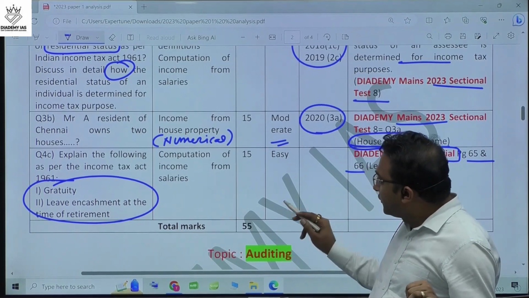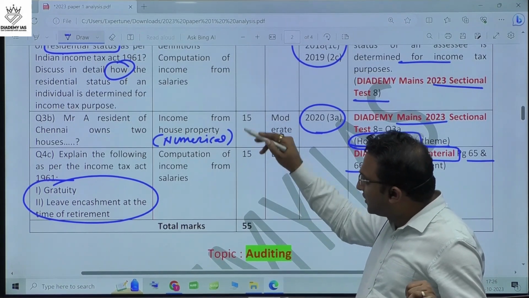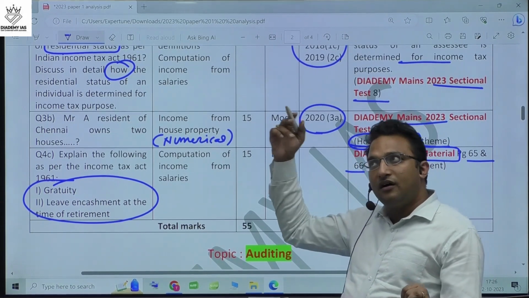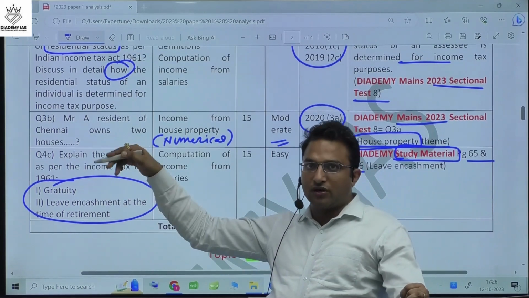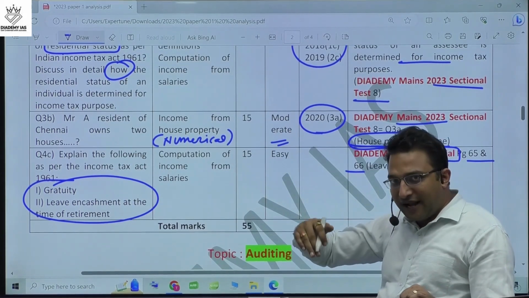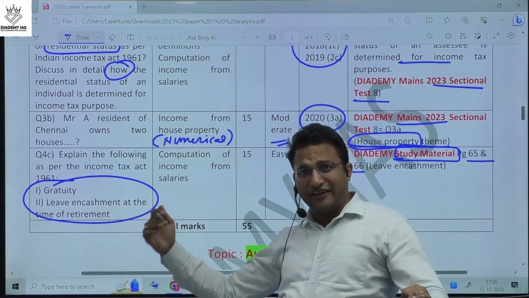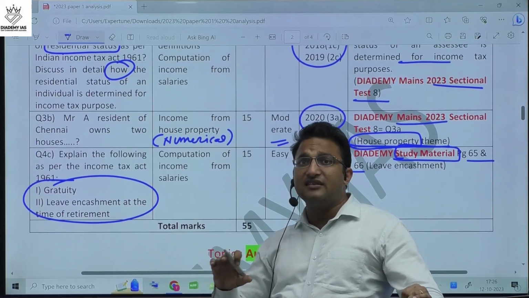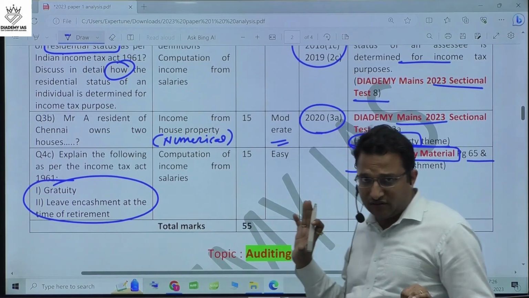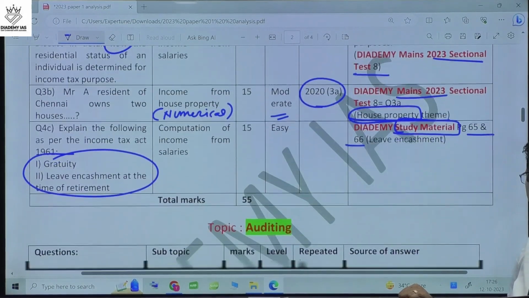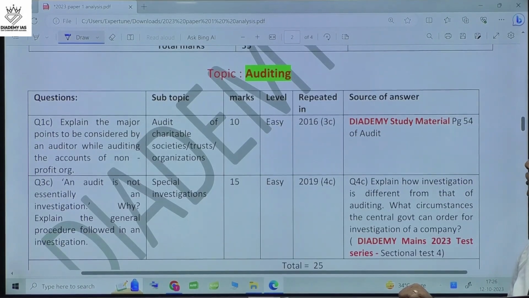So taxation, the questions came for 55 marks. Financial accounting also 60 marks, cost accounting 60 marks. So taxation, cost accounting, and financial accounting, these three areas this year had almost equal strength. Equal. The next area is auditing.